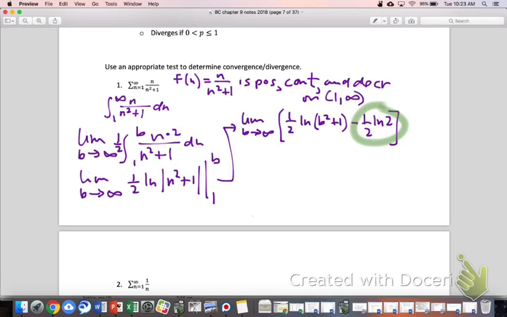So as b gets really, really huge, what's going to happen with that ln of b squared plus 1? Heading towards what? Slowly, but towards infinity, right? If you think about the graph of natural log, the real basic natural log graph, it does something like that, doesn't it? As you head off towards the right edge of the graph, it does want to flatten out a little bit, but it never actually does flatten out, right? It keeps increasing at a decreasing rate, but it does keep increasing. So as b gets huge, ln of b squared plus 1 gets huge as well.